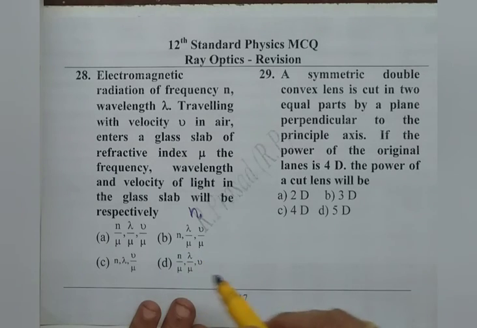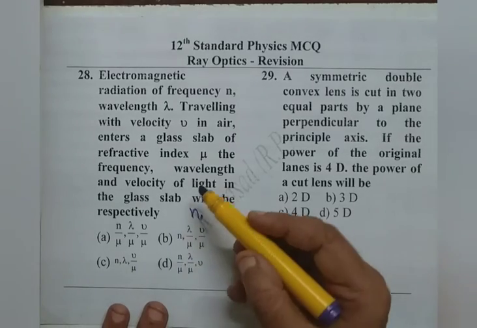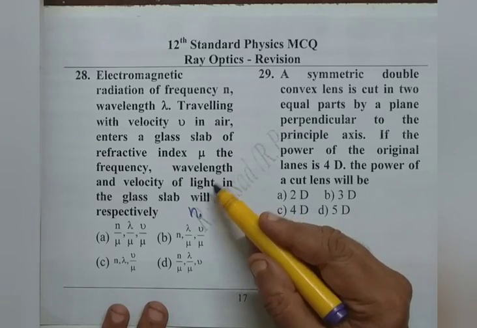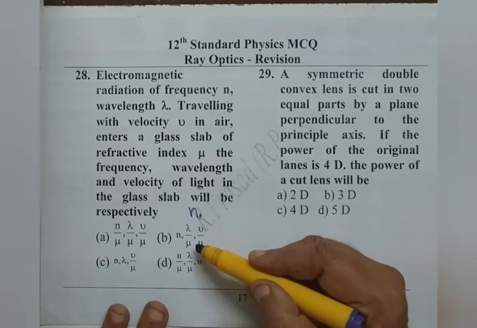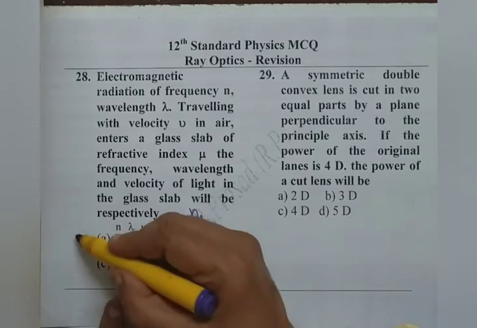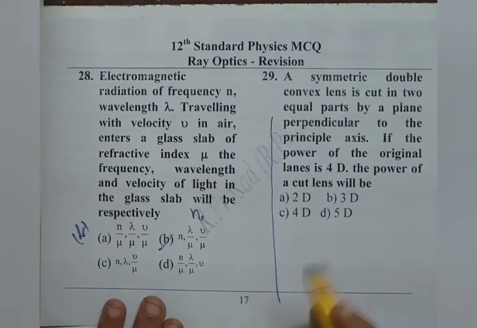As we see the options there, C and B have n in the beginning. Therefore, A and D cannot be. Among C and B, one thing we have to think of. The wavelength also cannot remain the same. Wavelength should change. Therefore, lambda by mu. By that argument, we can simply say option B is right without going for the calculation. But we can also calculate and we can get the answer.